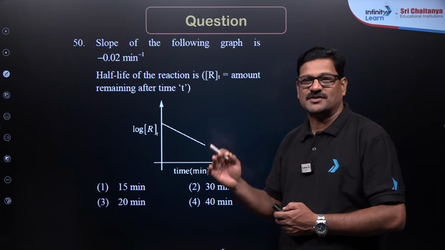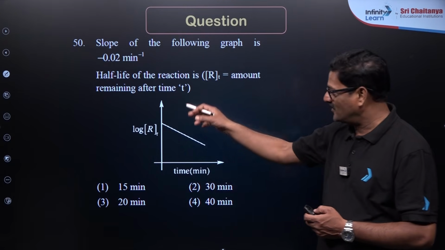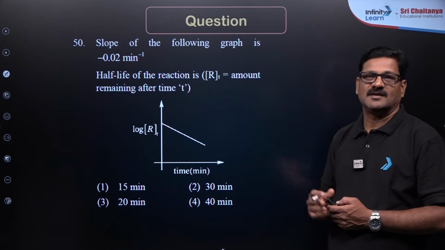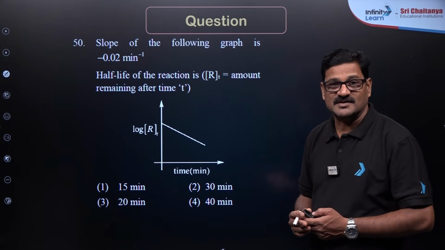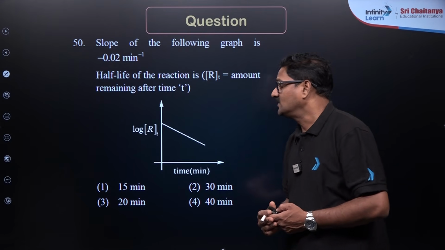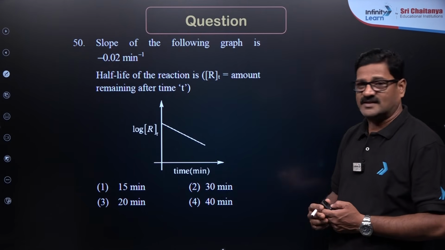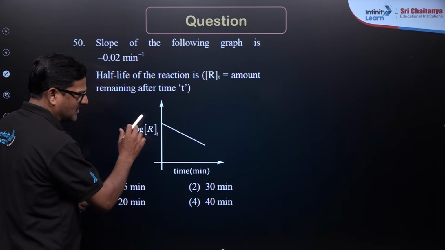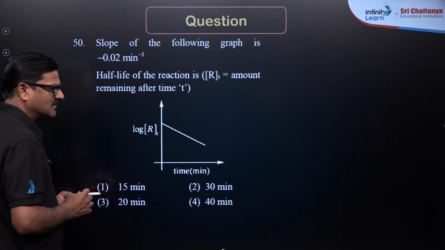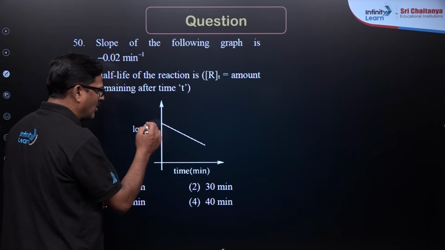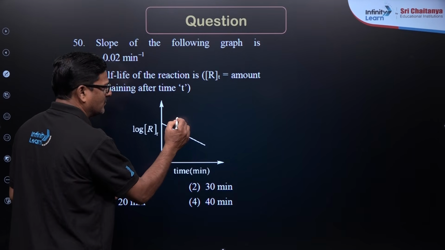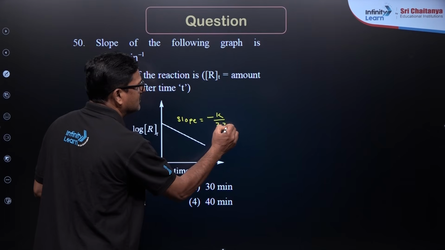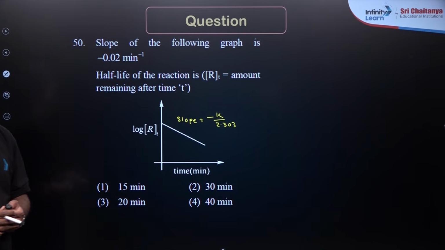Students, this is a question from chemical kinetics, and this graph is also given in the NCERT. The slope of the following graph is given as minus 0.02 minute inverse. The half-life of the reaction is being asked, so let us calculate it. What is the graph here? It is a straight line with a negative slope, for log of reactant concentration versus time. So, slope is going to be minus k by 2.303. That is a fundamental concept.